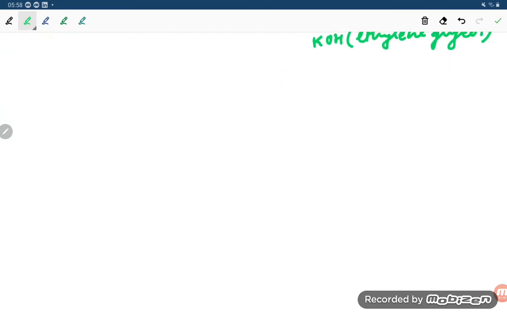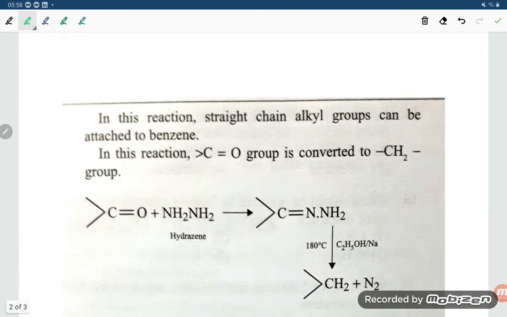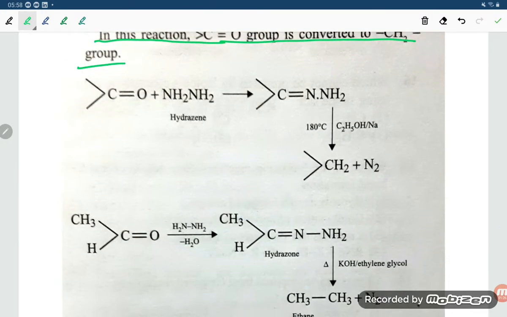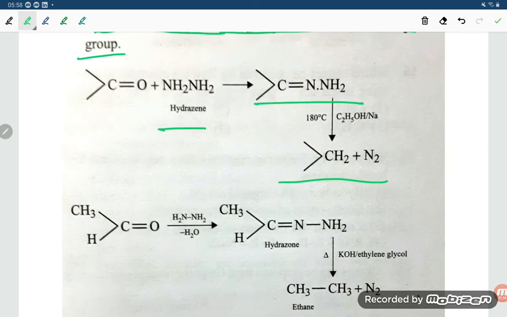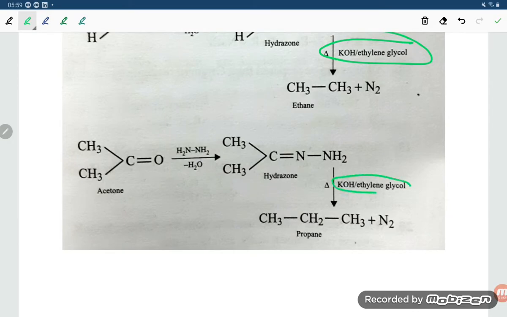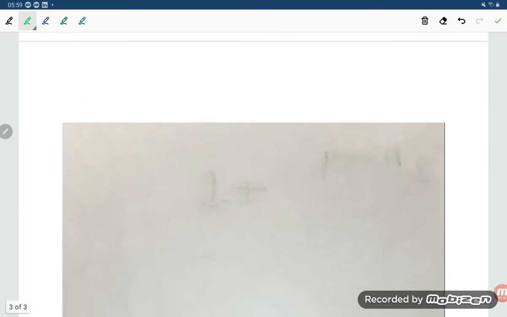So what is the point all about, students? In this reaction, a straight chain alkyl group can be attached to benzene. In this reaction, the carbonyl group is converted to CH2. Here hydrazine is there. Firstly it gives an intermediate, then it gives the product. Here sodium is taken in ethyl alcohol, and here KOH is taken in diethylene glycol. Here is ethylene glycol.